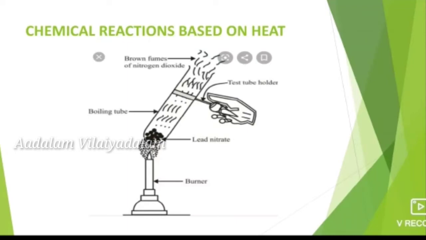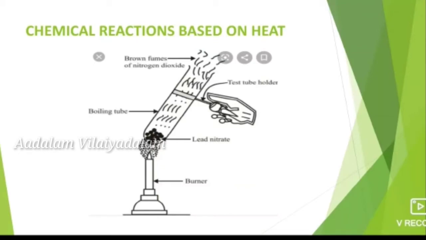For example, take a small amount of lead nitrate in a dry test tube and heat it over the flame. What will happen? You will hear the cracking sound and the evolution of reddish brown colored gas. That is, the lead nitrate reacts with heat and undergoes a chemical reaction to produce nitrogen dioxide gas. This gas is responsible for the cracking sound and the reddish brown gases that evolve.